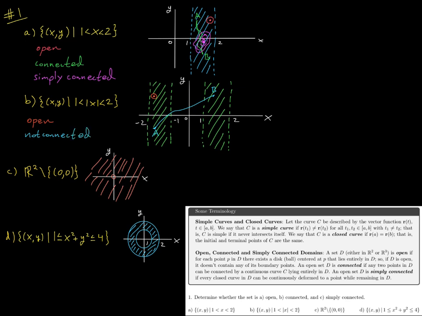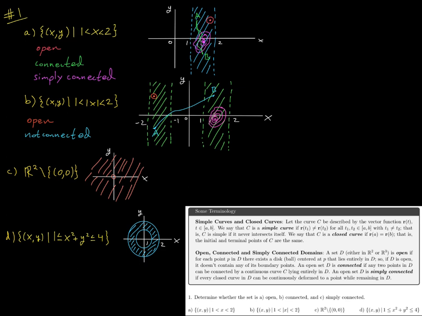Is it simply connected? Well, if I were to draw a closed curve within my region, so a closed curve like say here, then yes, I can continuously deform this closed curve to a point while remaining entirely within my region.